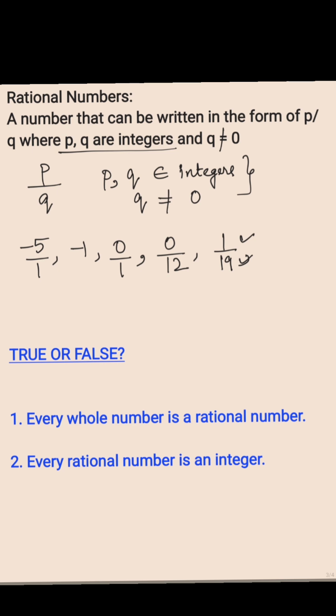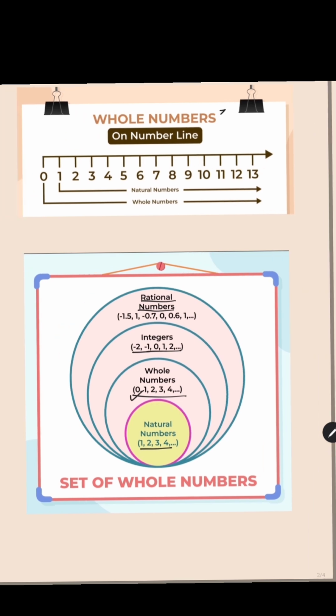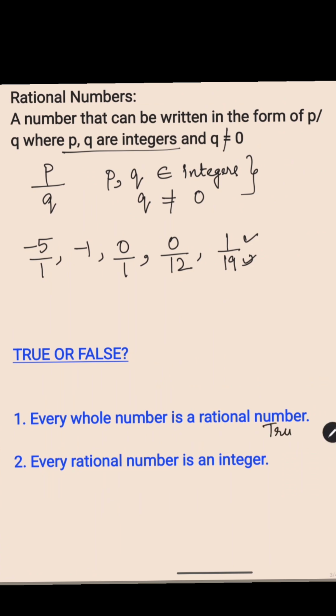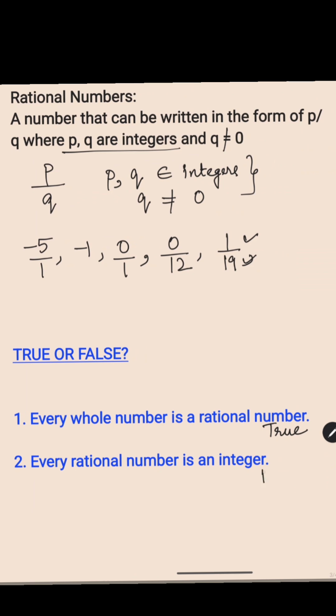Now, these are two questions based on what we just saw. Every whole number is a rational number. Is it true? Yes, it is true. All the whole numbers come under the bigger circle of rational numbers. And every rational number is an integer. Is it true? No, it is not true. Every integer is a rational number, but not every rational number is an integer. So this is false.